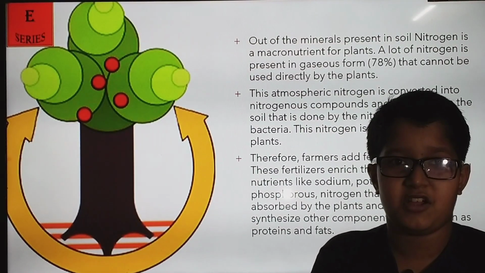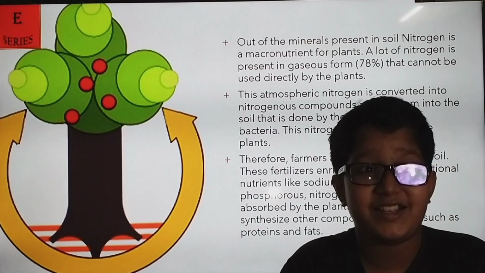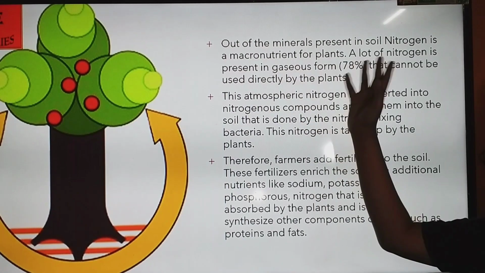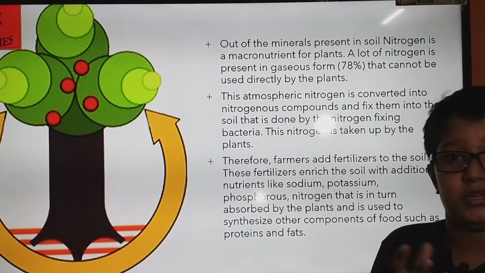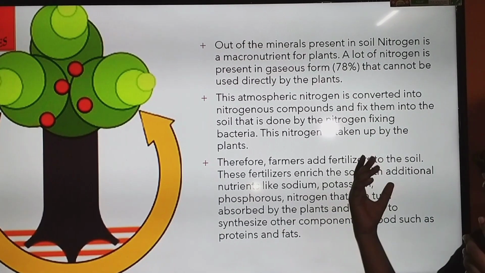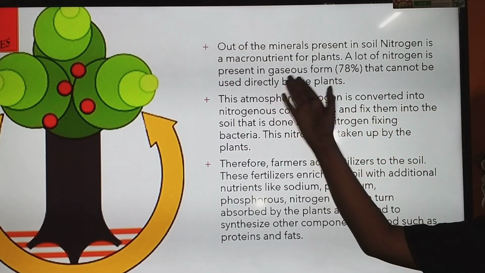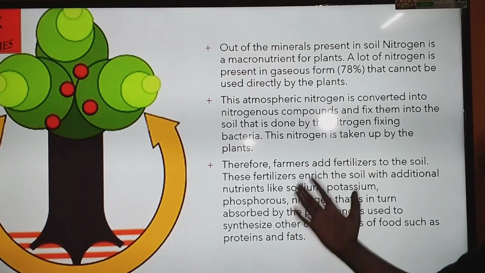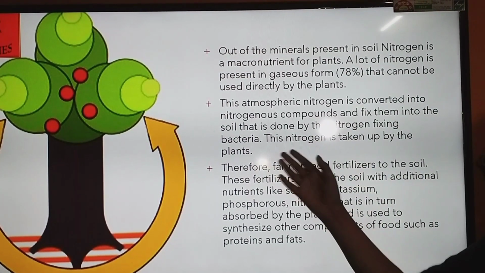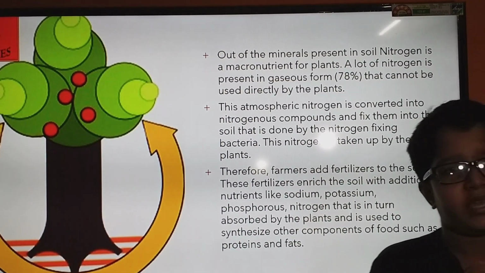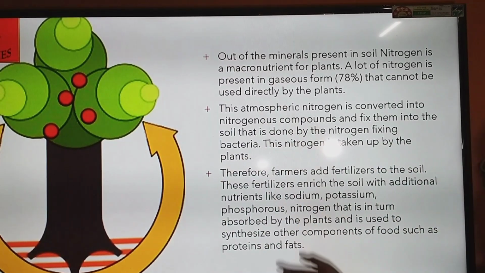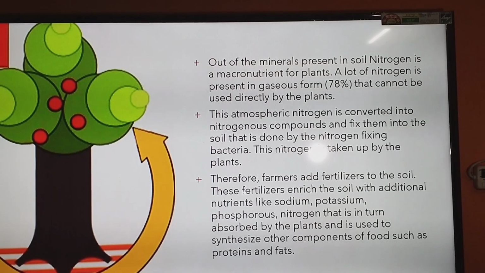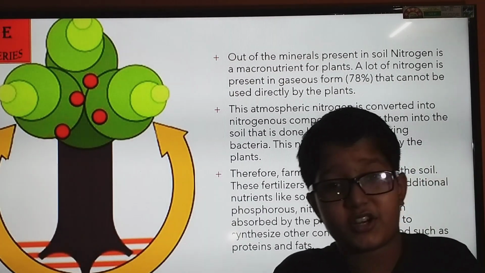Now, you'll ask why we put fertilizers. Important question. Out of the minerals, nitrogen, first of all, is a macronutrient required by plants. A lot of nitrogen is present in gaseous form, 78%, that cannot be directly used by plants. Atmospheric nitrogen is taken by plants through fertilizers. I have explained all these things now. Yes, you can take a screenshot if you need to. I'll provide the PPT in the description box. I hope you took the screenshot.